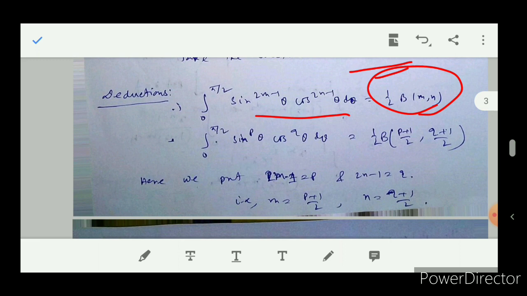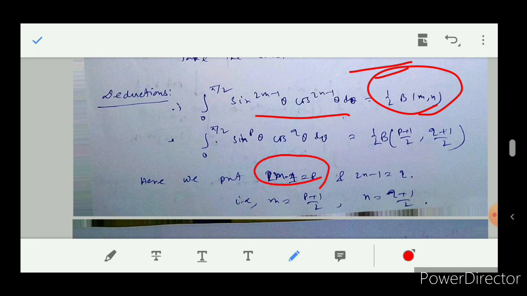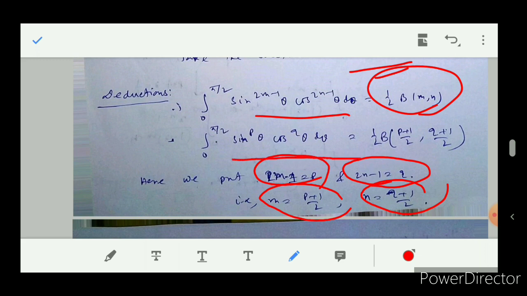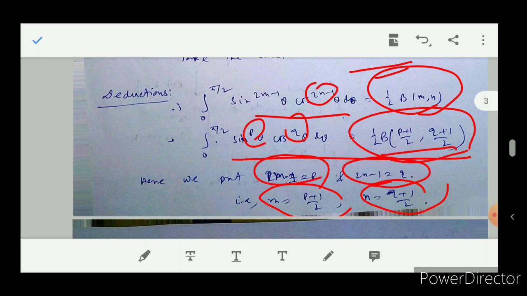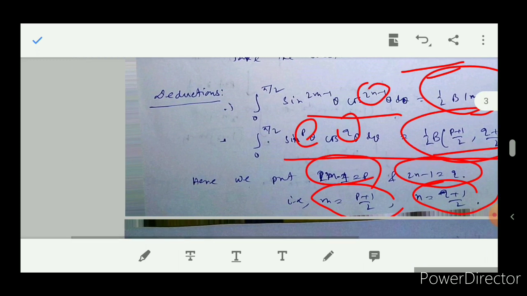If we put 2m minus 1 equal to p and 2n minus 1 equal to q, that is m equal to p plus 1 by 2 and n equal to q plus 1 by 2, then we will get the formula like this: m and n are replaced by p plus 1 by 2 and q plus 1 by 2 respectively. So any integral of this type I can find this way.